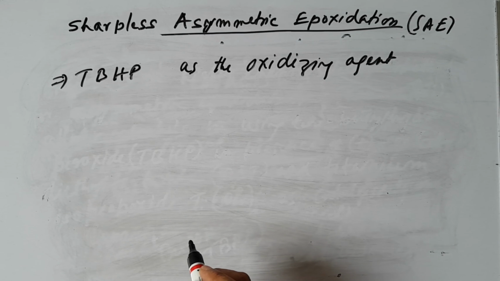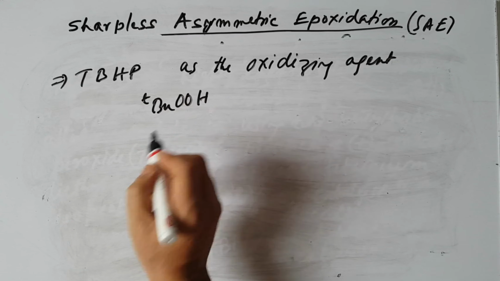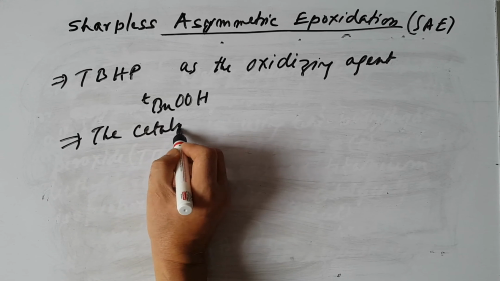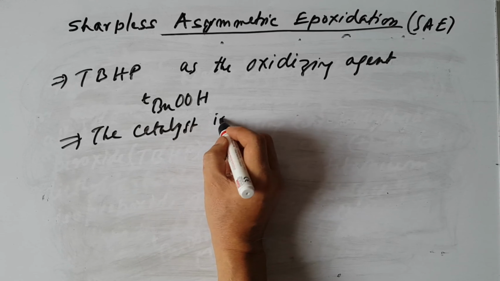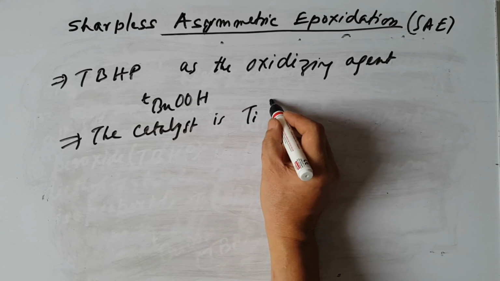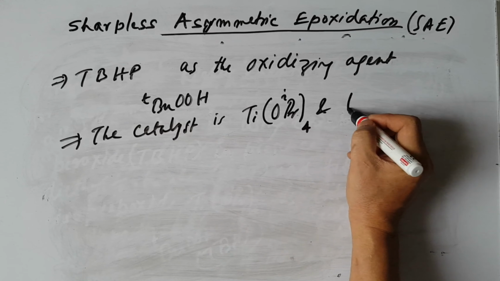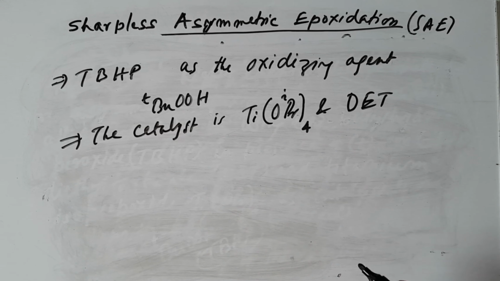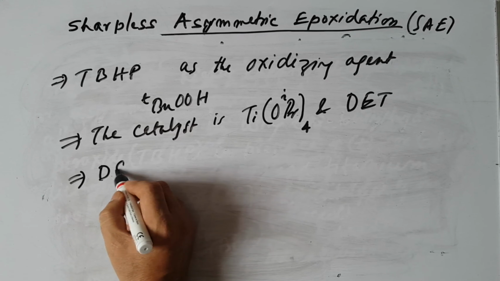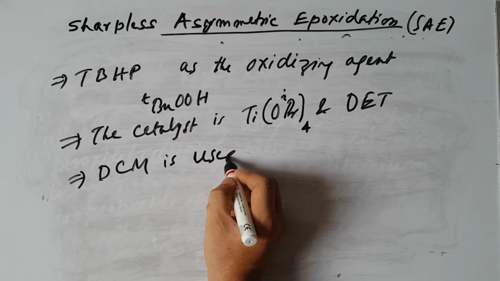Then the catalyst is titanium isopropoxide and diethyl tartrate, and here DCM, dichloromethane, is used as solvent,